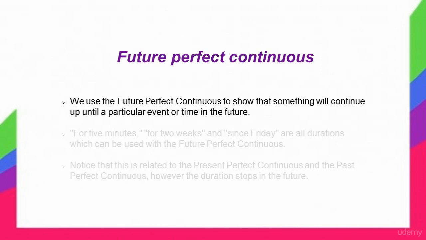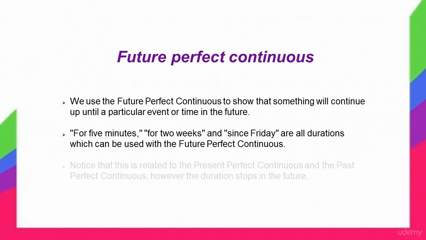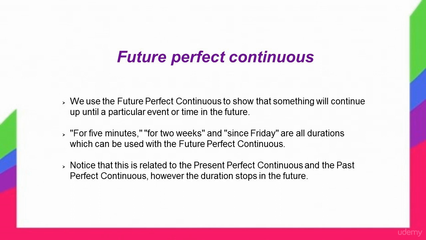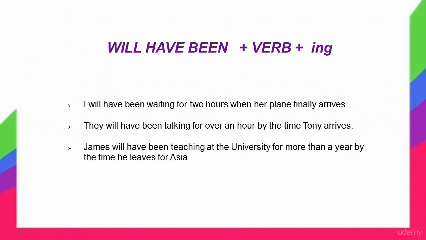Okay, so next is the future perfect continuous. We use the future perfect continuous to show that something will continue up to a particular event or time in the future. For 5 minutes, for 2 weeks, and since Friday are all durations which can be used with the future perfect continuous. Notice that this is related to the present perfect continuous and the past perfect continuous. However, the duration stops in the future. Will have been plus a verb plus ing.